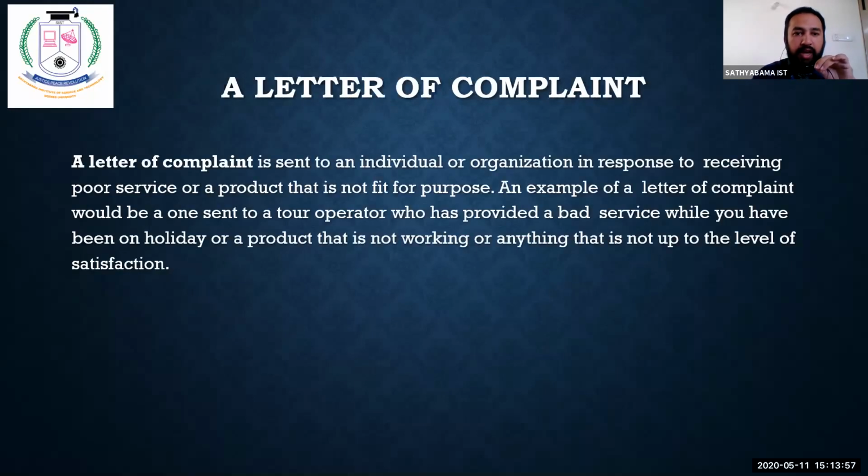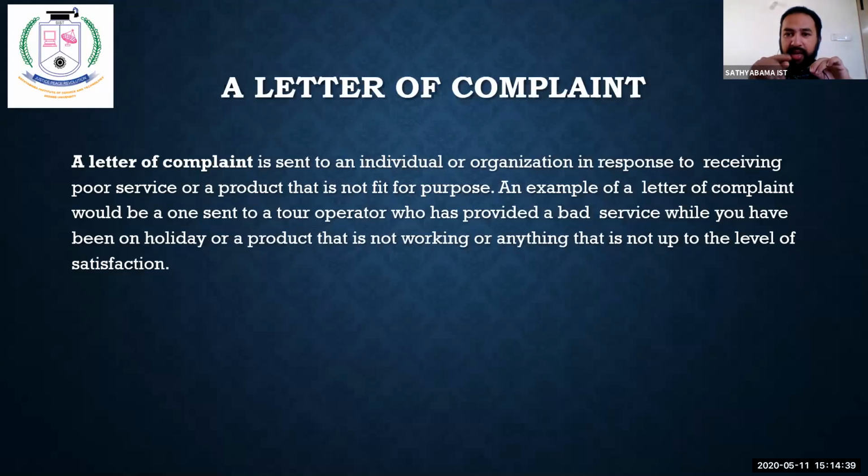Letter of complaint. A letter of complaint is sent to an individual or organization in response to receiving poor service or a product that is not fit for purpose. You ask for something, you have got it, but that is not good. You order something through Amazon, the product is hopeless, not worth it. What do you do? You send a letter of complaint saying, what sort of product have you sent? What sort of service is this? That is when we send complaint letters.